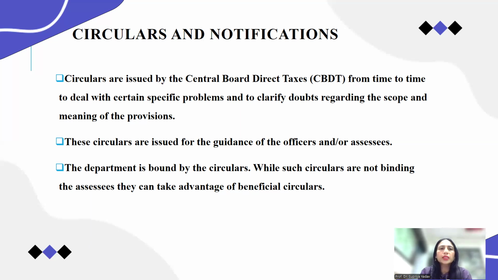So that's why circulars and notifications are very important. What are circulars and notifications? In general terms, we can understand through an example. Suppose our college principal wants to tell students something, how is he going to announce it? Through notices, which is only a notification. This is how the CBDT also acts. It issues the circulars and notifications on its website, so you can find the circulars and notifications on the website.